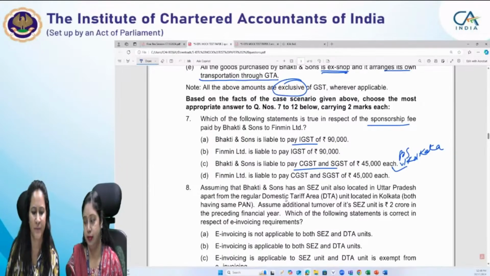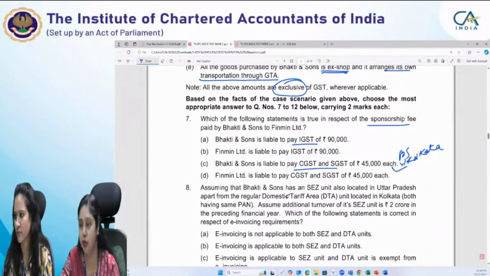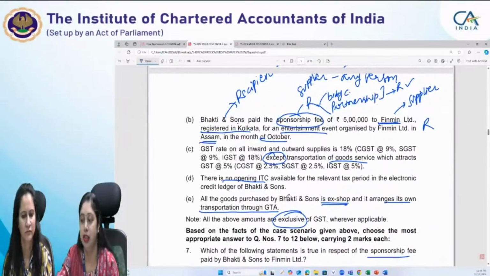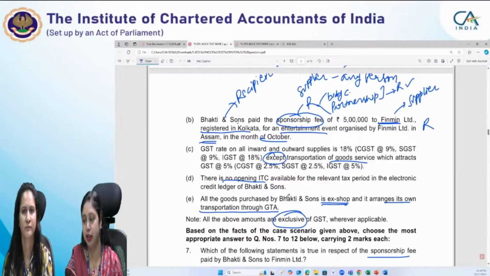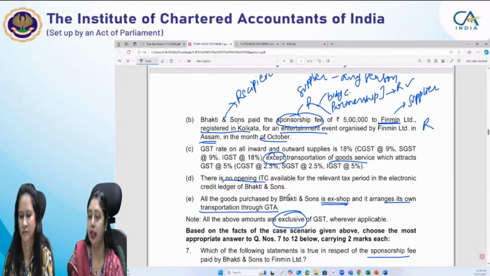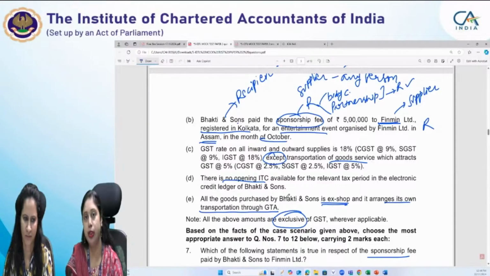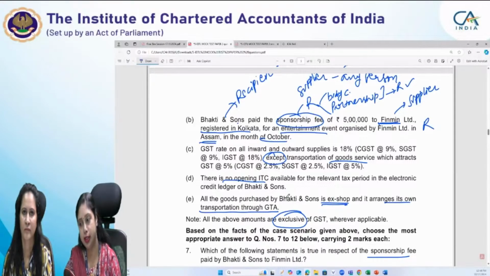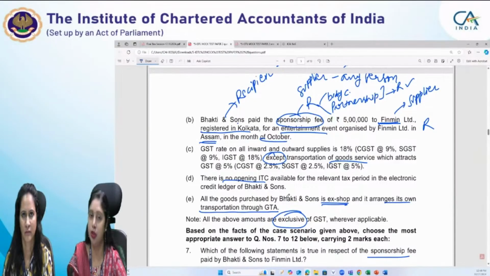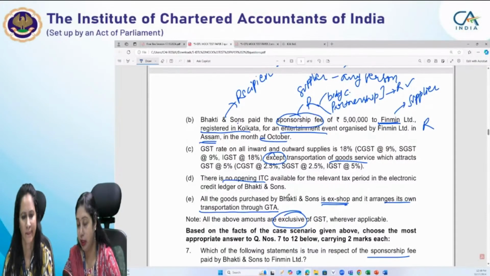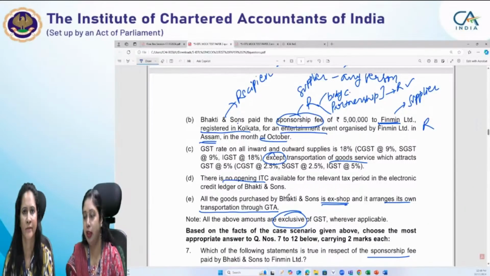Correct answer is C. In fact, some students could have got confused, though the answer in this question remains the same. Seeing the entertainment event, they might try to put it in the entertainment clause of section 12, that wherever the entertainment event has taken place. Though in case of services provided by way of organizing entertainment events, we know that in case you are providing it to a registered person, then it is the location of the registered person only. Only in case of an unregistered person, it is the place where the entertainment event has actually taken place or actually been held. But here the answer will remain the same. But had it been a different case, then the answer could have been different. But some students will take it that way.